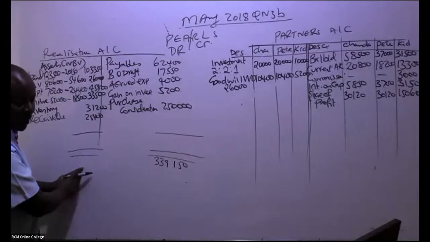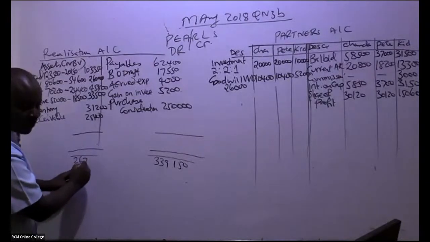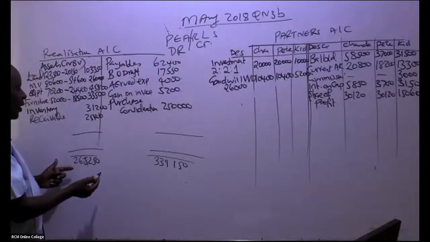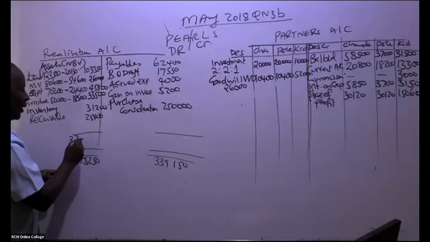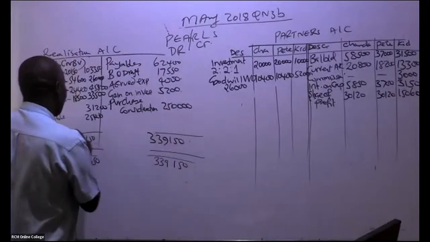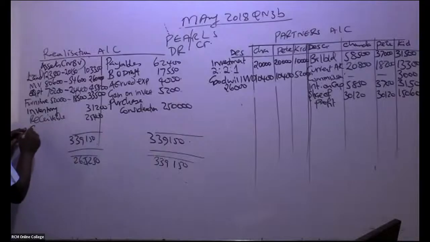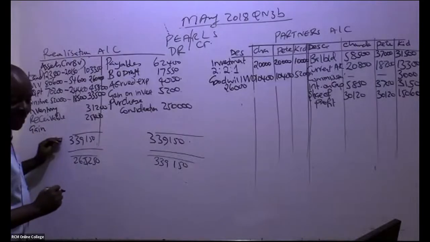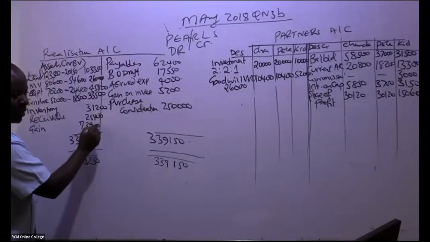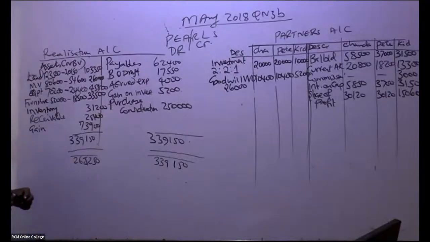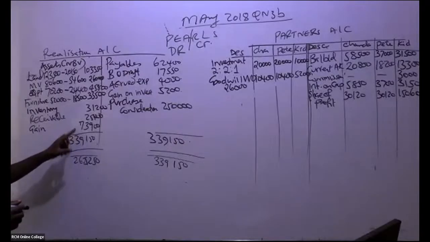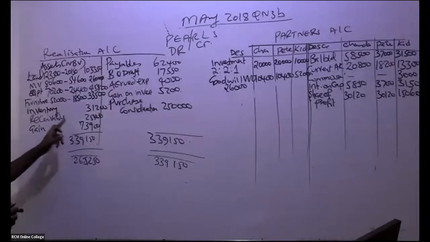So Irene has given me the total, 265,250. That is very good because I always work with the bigger number, 339,150. Meaning that the balancing figure comes here, and if it comes here, it is a gain. So it is a gain on realization of 73,900. If you take this minus this, it comes there.